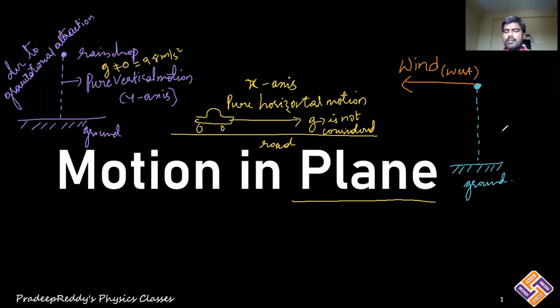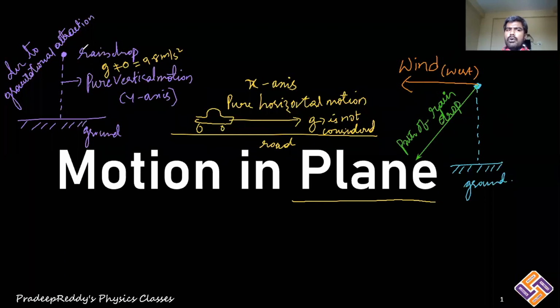Now does this rain droplet fall down vertically? The rain droplet will not fall vertically down. Instead, it will take another path, and that path would be this. This is the path of the rain droplet.